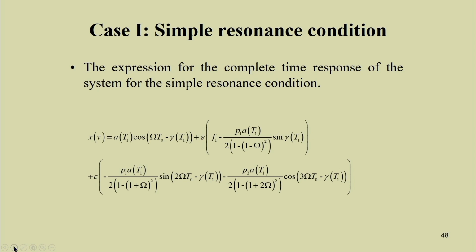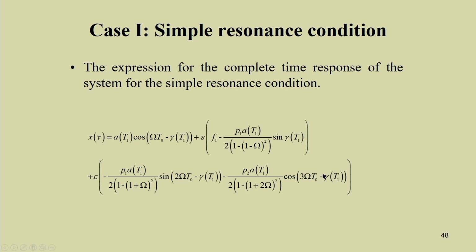Okay. In this case, this x tau can be written as A t1 cos omega t0 minus gamma t1, plus epsilon f1 minus p1 A t by 2 into 1 minus omega whole square sin gamma t1, plus epsilon into p1 A t1 by 2 into 1 minus 1 plus omega whole squares sin 2 omega t0 minus gamma t1, minus p1 p2 A t1 by 2 into 1 minus 1 plus 2 omega0 square cos 3 omega t0 minus gamma.